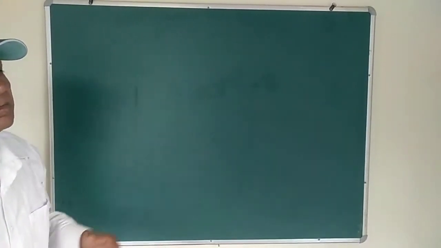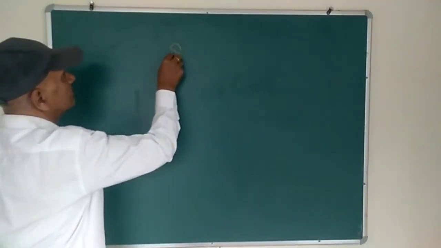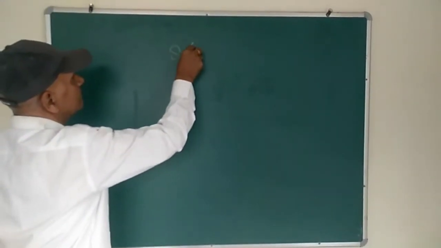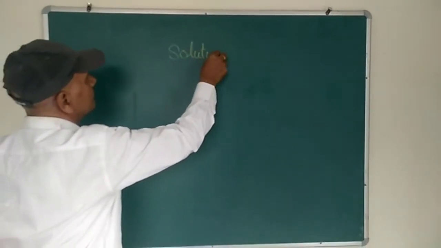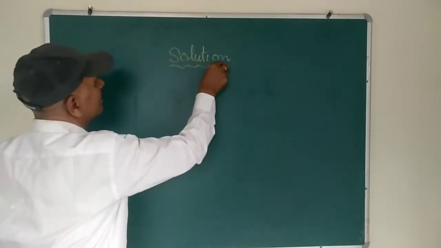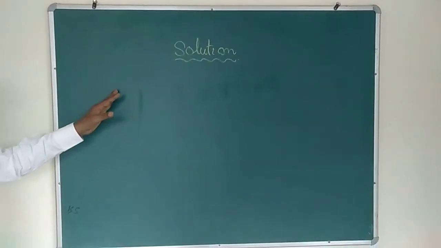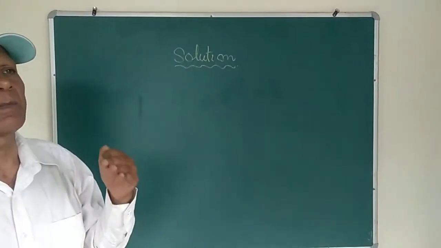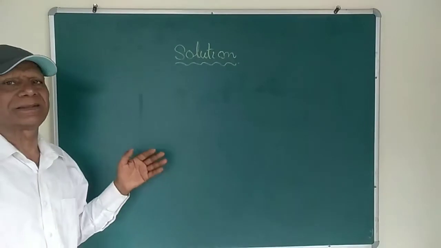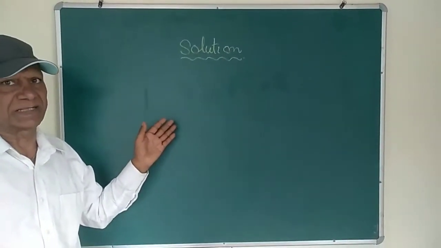Let's start the new chapter of physical chemistry: solutions. What do you mean by a solution? A solution is a homogeneous mixture of two or more non-reacting substances whose composition varies within certain limits.